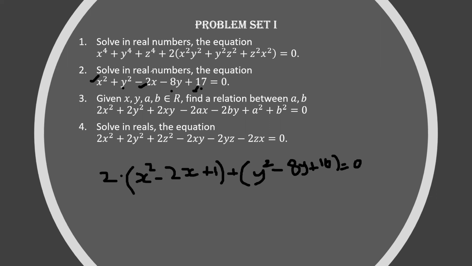Now x square plus y square minus 2x minus 8y plus 17 is equal to 0.